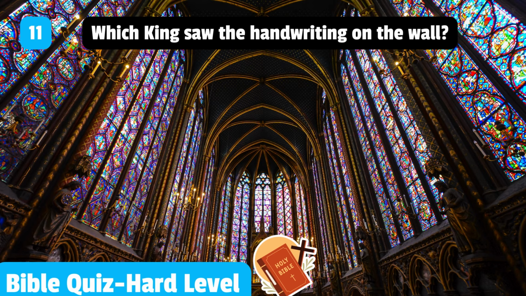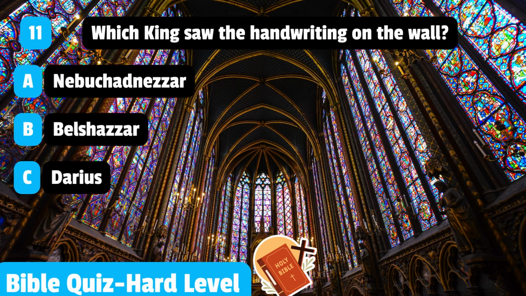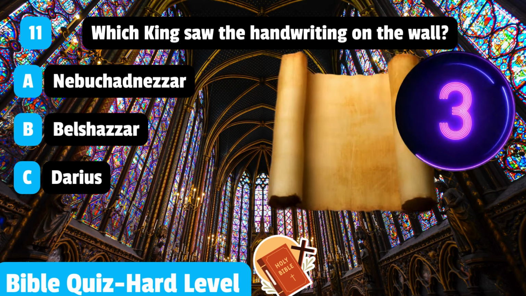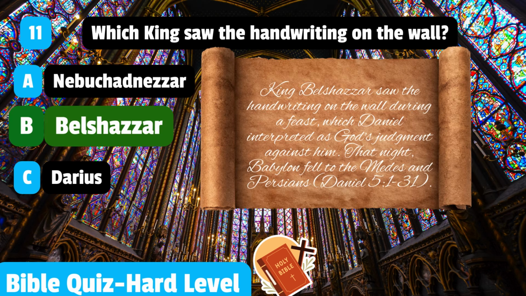11. Which king saw the handwriting on the wall? Nebuchadnezzar, Belshazzar, Darius. King Belshazzar saw the handwriting on the wall during a feast, which Daniel interpreted as God's judgment against him. That night, Babylon fell to the Medes and Persians. Daniel 5 verses 1 to 31.